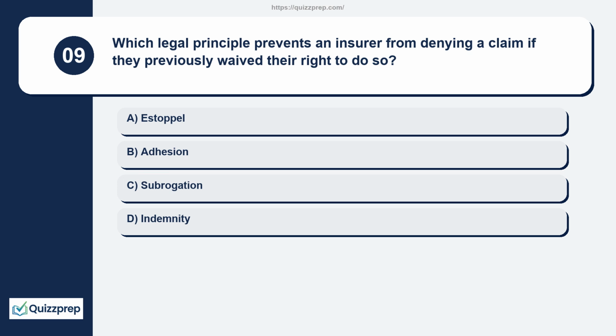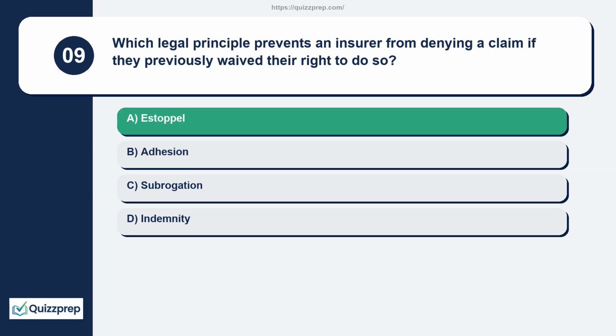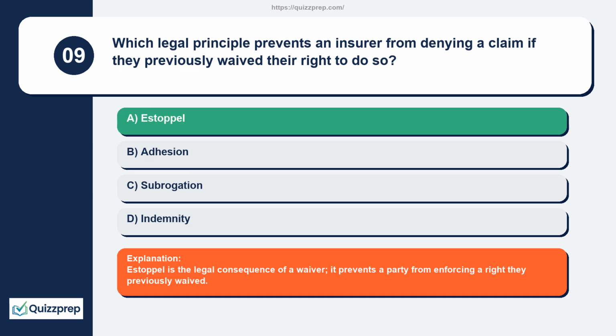Question 9. Which legal principle prevents an insurer from denying a claim if they previously waived their right to do so? Estoppel, adhesion, subrogation, indemnity. Estoppel is the legal consequence of a waiver. It prevents a party from enforcing a right they previously waived.